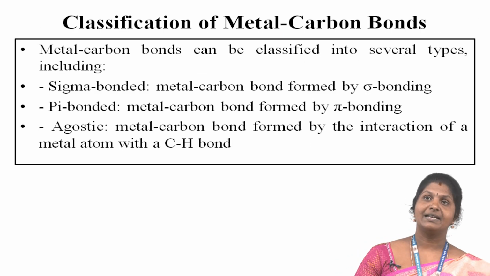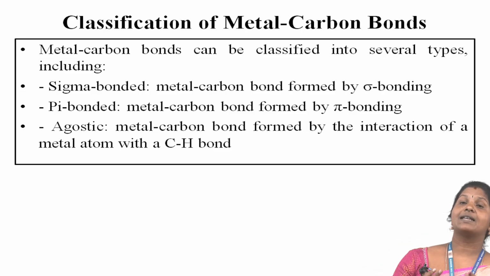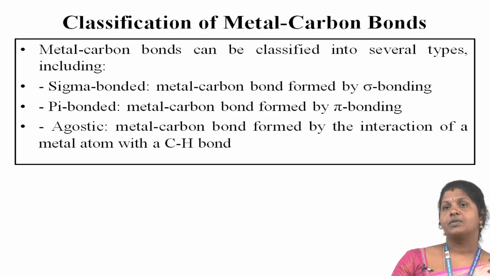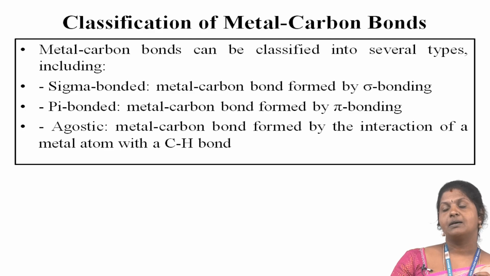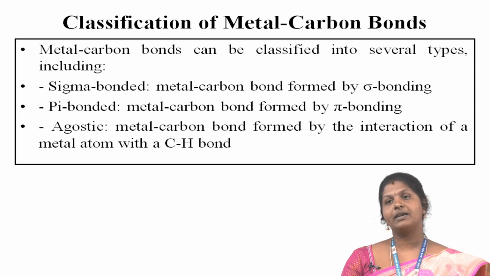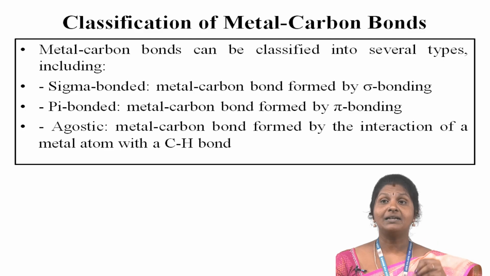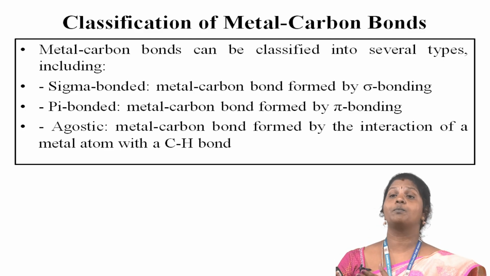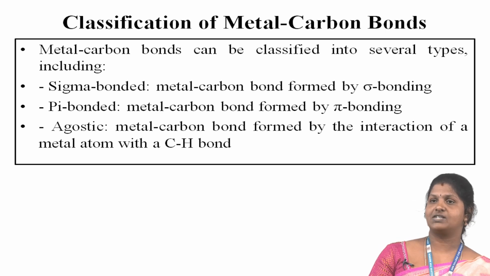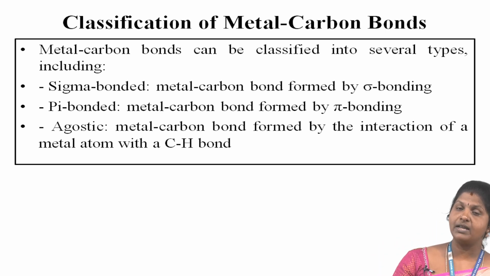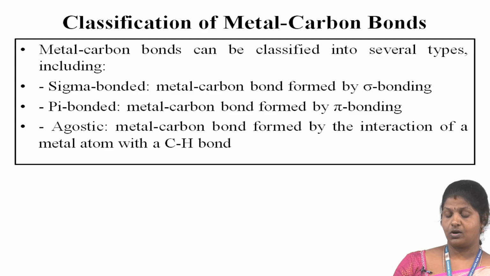Then the classification of metal-carbon bonds: they are classified into several types, including sigma bond, pi bond and agostic. The sigma bond is a metal-carbon bond formed by sigma bonding. A pi bond is a metal-carbon bond formed by pi bonding. Then agostic means a metal-carbon bond formed by the interaction of the metal atom with a C-H bond. That is the difference between the sigma bond, pi bond and agostic. A sigma bond is formed by sigma bonding, a pi bond is formed by pi bonding, and an agostic bond is formed by the interaction of the metal atom with a C-H bond.